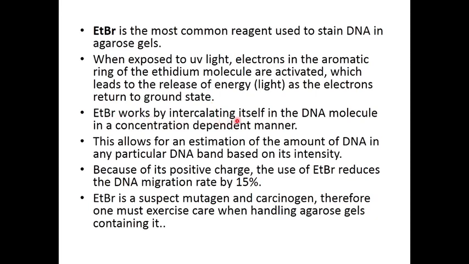Ethidium bromide works by intercalating itself in the DNA molecule in a concentration dependent manner, which allows for an estimation of the amount of DNA at a particular DNA band based on its intensity. So, in a concentration dependent manner only the ethidium bromide binds. So, some sort of quantification is also possible by using ethidium bromide staining. Because of its positive charge, the use of ethidium bromide reduces the DNA migration rate by 15%.